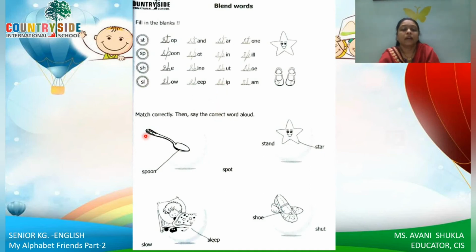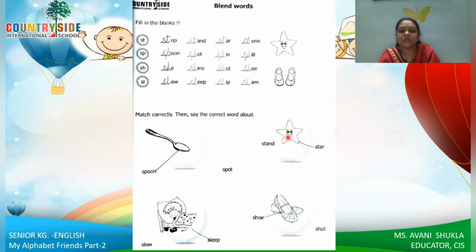Okay. Here we have match it correctly and read aloud. So here there are two words, spoon and spot. So you have to match it with the correct word. So here we have spoon. So here we have to match it with the spoon. Then stir and stand. Star.